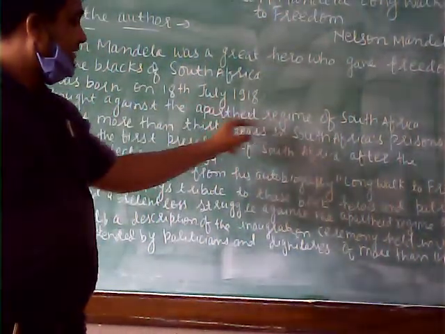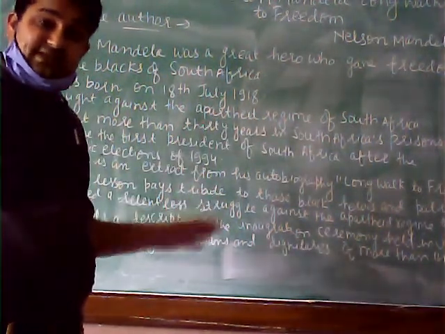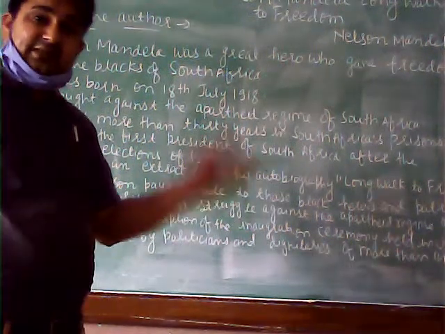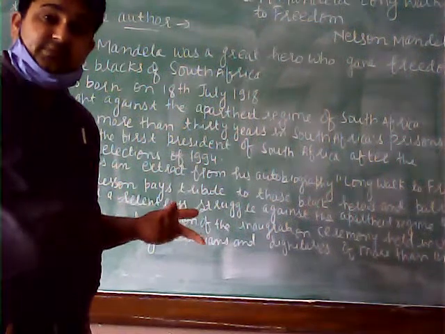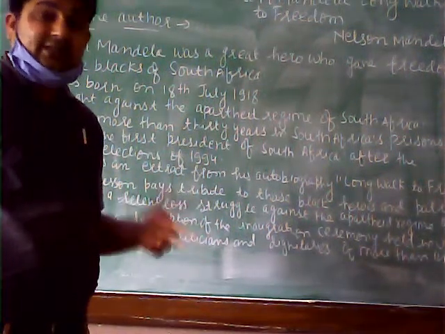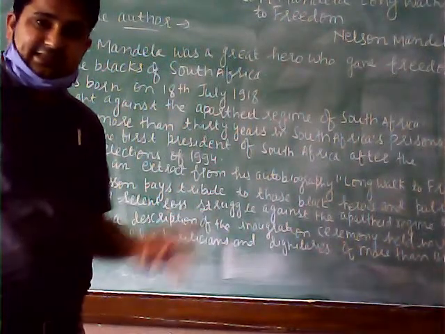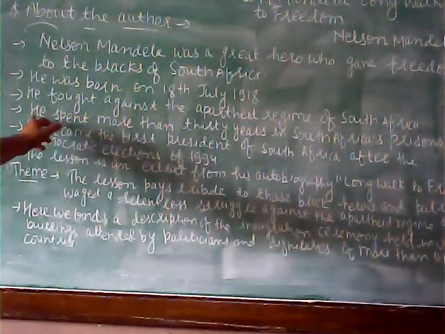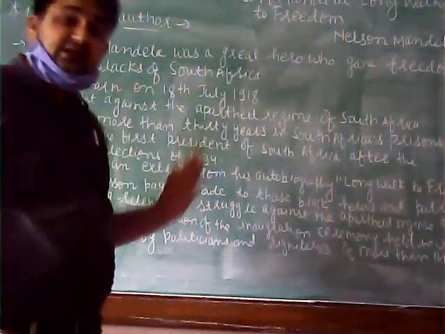I have already mentioned what apartheid is. Apartheid is a policy of racial discrimination against the black people of Africa, and it was practiced by whom? It was practiced by the white government, that was the British government, who were in power at that time in South Africa.